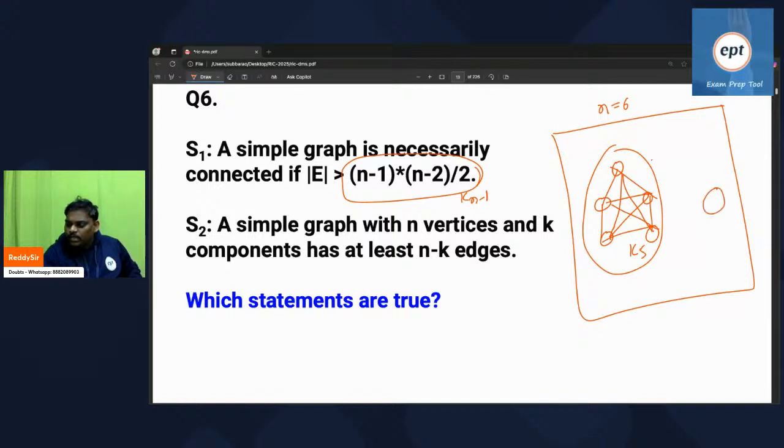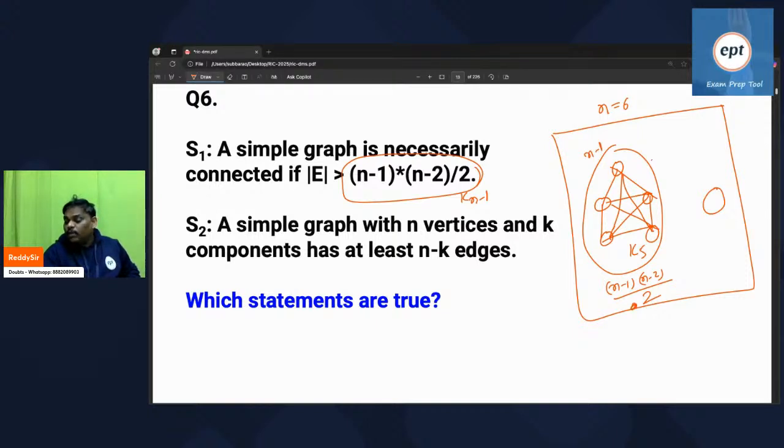Now listen. In the K5, (n minus 1) into (n minus 2) by 2 edges are already there, because n minus 1 vertices are there. With n minus 1 vertices, this is the number of edges possible.